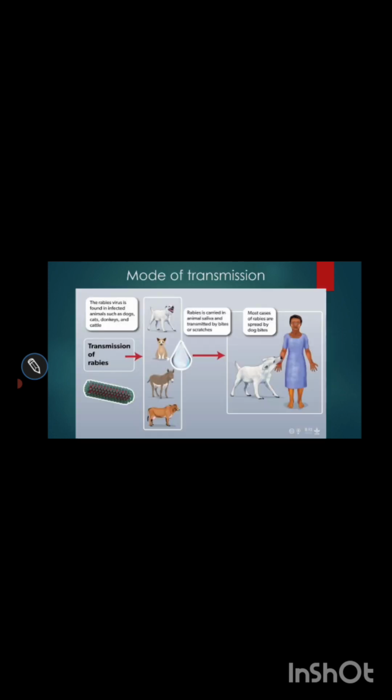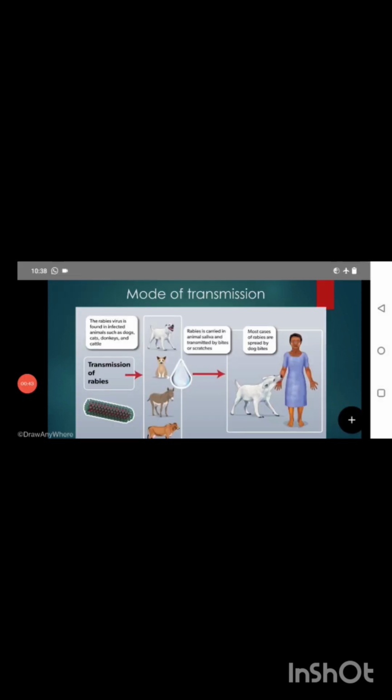Okay. Next one is mode of transmission. That means how it will transmit to a person. See, rabies is found in infected animals, like dogs, cats, cow or horse. These will be infected and will carry the rabies virus in their saliva. When these animals bite a person, a man or woman, it will spread from the saliva.